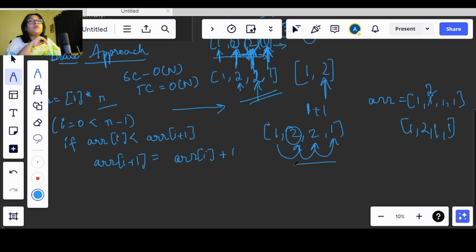Now we will be moving in the opposite direction. So why are we actually moving? Because this is not justifiable, the child who is having a greater rating than the upcoming child, we are not checking for that condition, and in order to avoid that problem that we are facing, we are moving in the opposite direction. So what we will do now, we will be comparing this value with this, okay, and we will move in this direction or in the reverse order. So we will be starting one more loop.